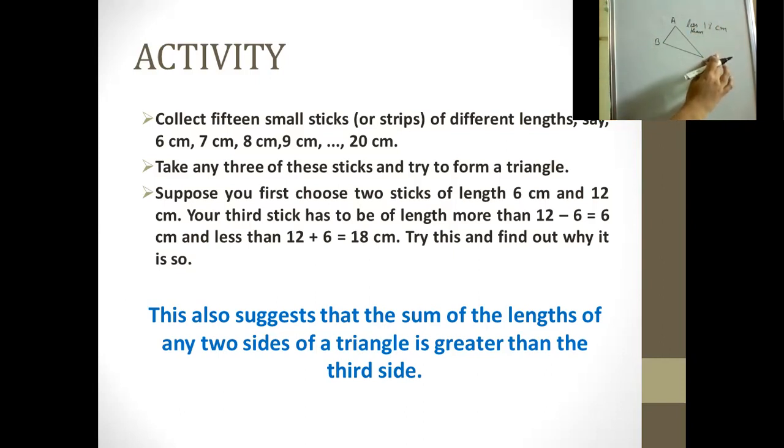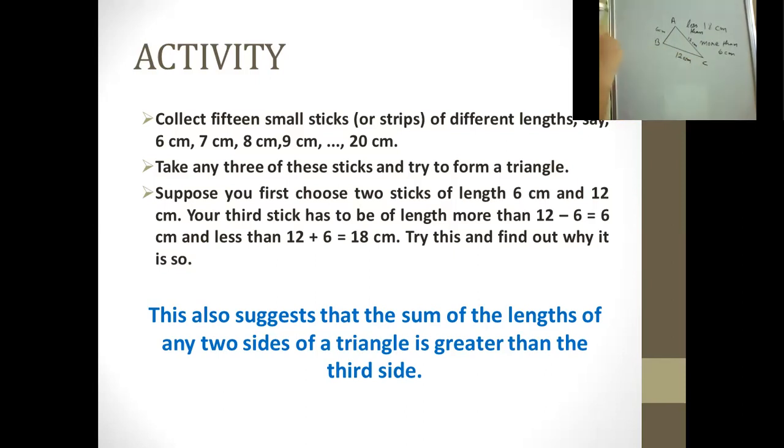Also more than 6 centimeter. Now this was the length of 6 centimeter, and this was the length for 12 centimeter. We have measured it. What we notice is this length was 12 centimeter.